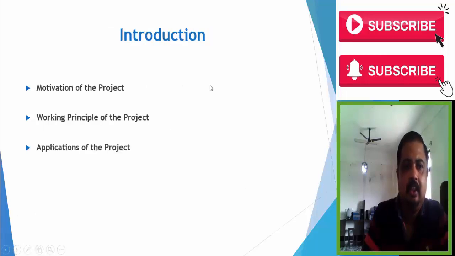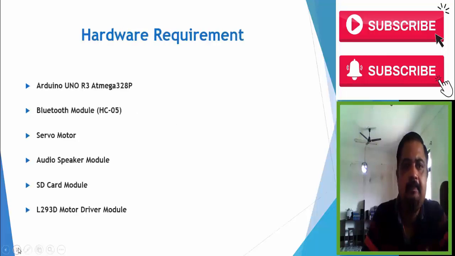So let's start without wasting time. Hardware requirement: what are the hardware we used in our program? It is very important because the hardware is the main thing and the software is the life of that hardware also, so both have equal importance.